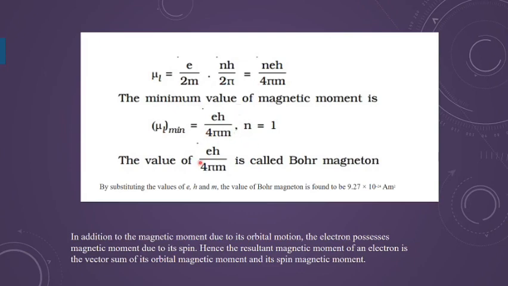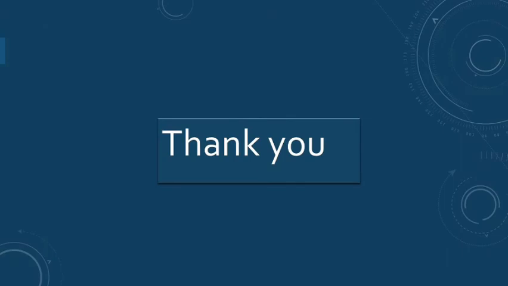And if you put the values of e, h, m and pi, we are getting the result for the Bohr magneton as 9.27 into 10 raised to the power minus 24 ampere meter square. Of course, this is to add to your knowledge that in addition to the orbital magnetic moment, the electron is having the spin motion also. So the spin magnetic moment is also there, and we can find the resultant by taking the vector sum, because these are vector quantities. So keep the things up to this. Thank you everyone.